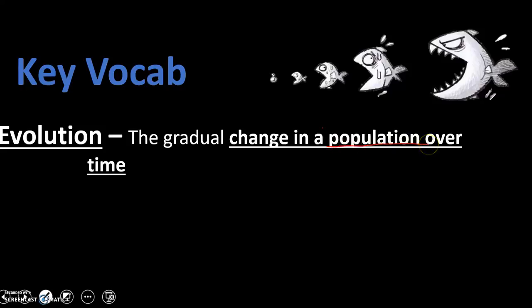And if you remember when we talked about ecology, populations was the first level that we talked about in ecology, okay? Or all members of one species. So that whole group of all members of one species, that whole group together gradually changes over time. It's not necessarily one individual.